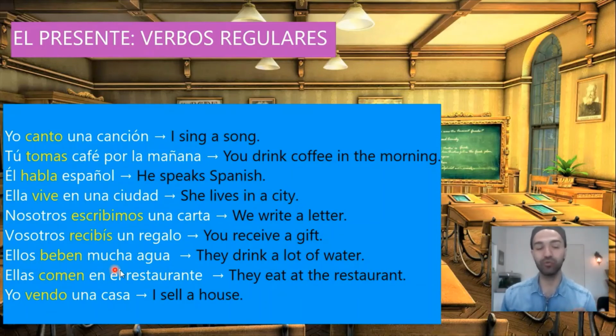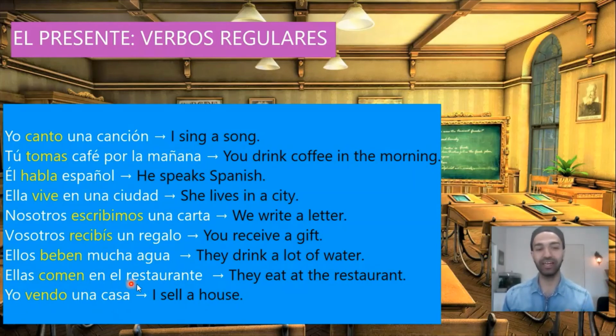Ellos beben mucha agua. Beben, the verb beber. Beber ends in -er. So we conjugate it in the following way. Yo bebo, tú bebes, él bebe, nosotros bebemos, vosotros bebéis, ellos, ellas beben.